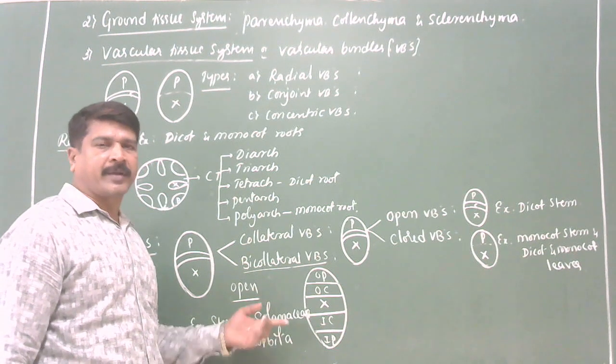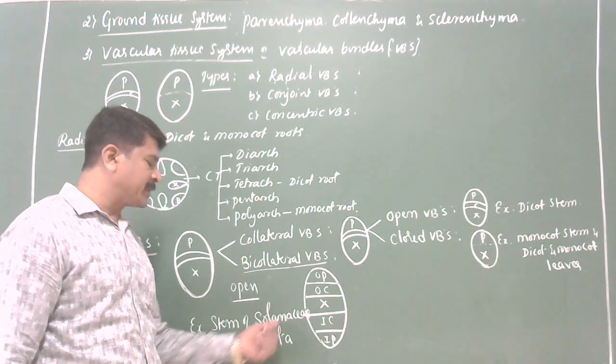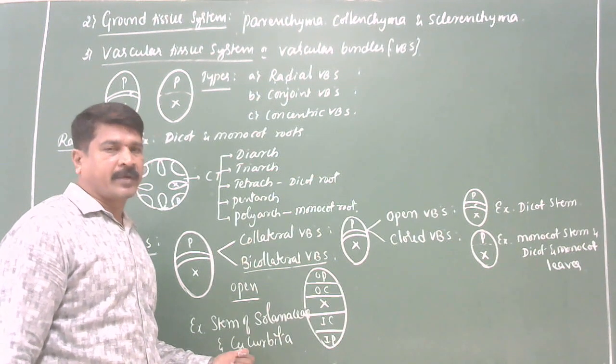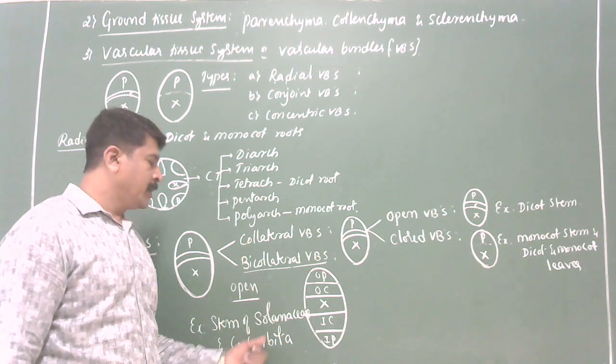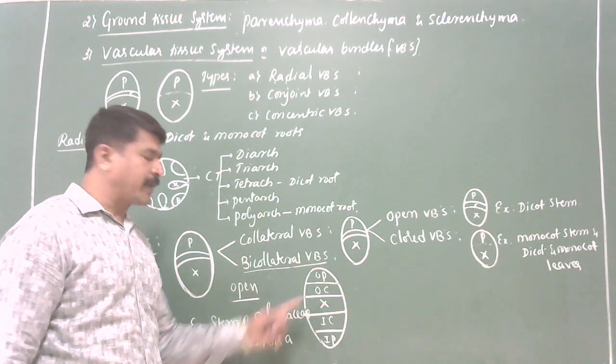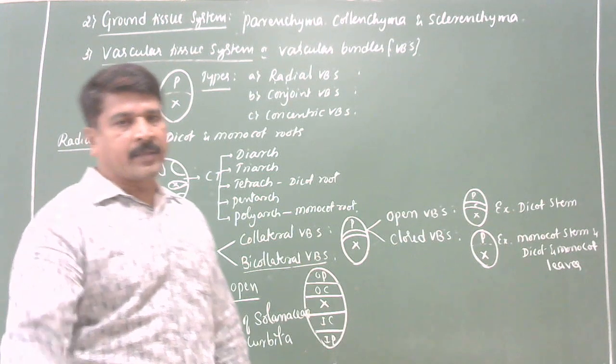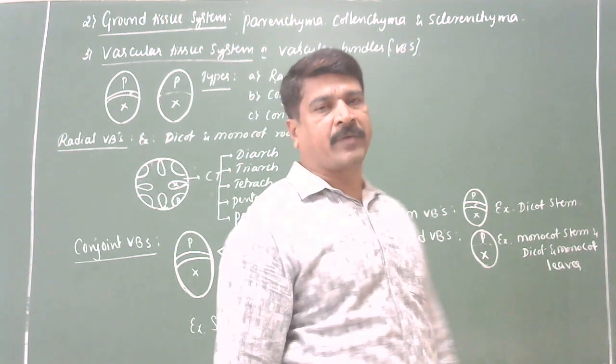Solanaceae members, you can take tomato, brinjal, capsicum, etc. Cucurbita, pumpkin, watermelon, papaya, you can take. All are the Cucurbita members. In all these cases you can find the bicollateral vascular bundles. In the competitive exam, you can expect one question.